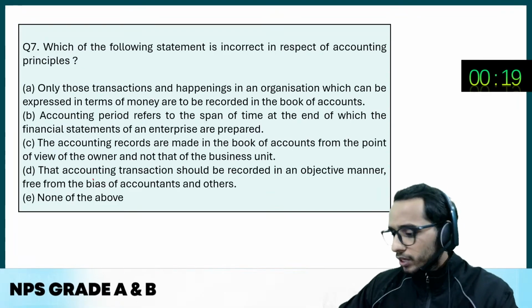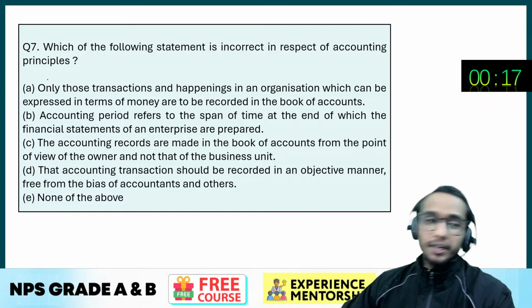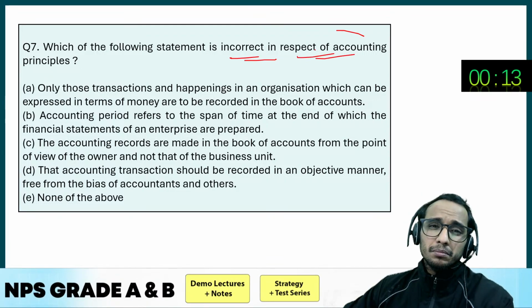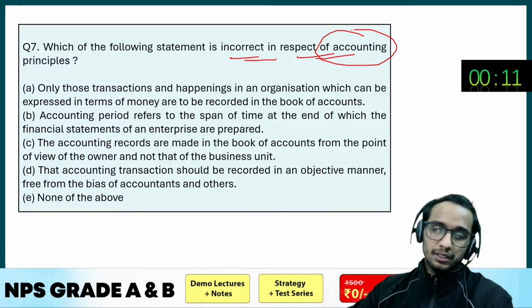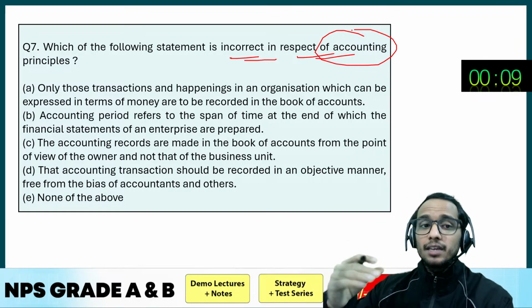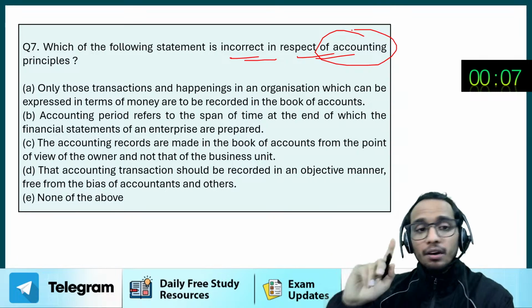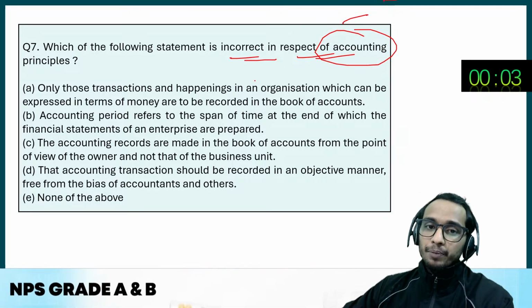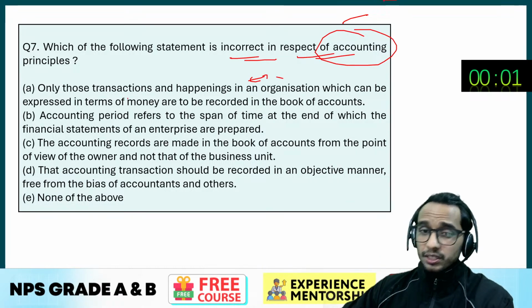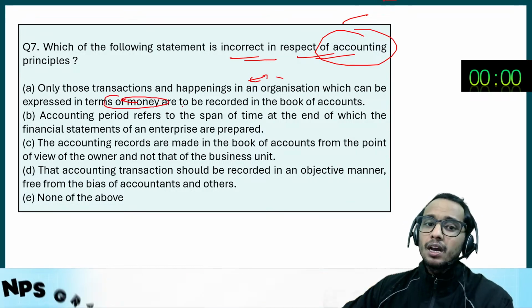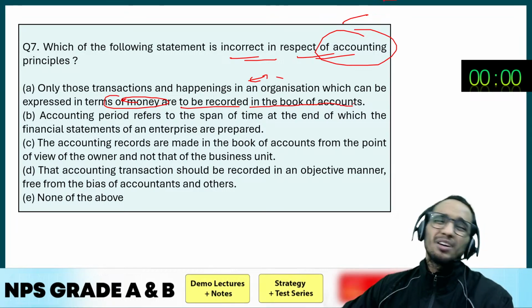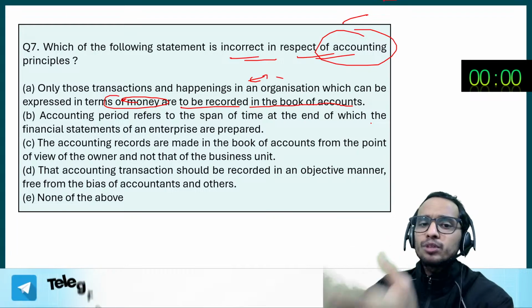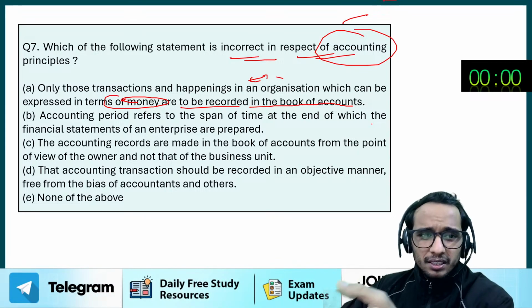Okay, let's move to the seventh question of the day. That says, which of the following statements is incorrect in respect of accounting principles? Now you have to identify the incorrect accounting principle. Okay? First option says, only those transactions and happenings in an organization which can be expressed in terms of money are to be recorded in the books of account. It looks correct, because when you can't express any economic event in terms of money, you can't record that, isn't it? So it looks correct.